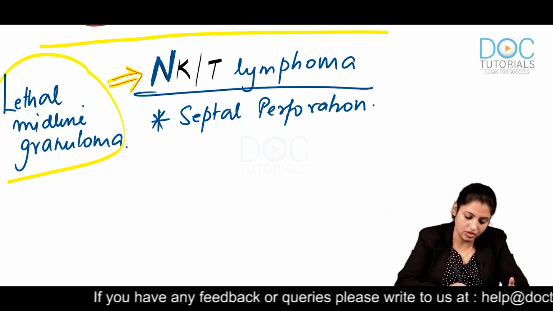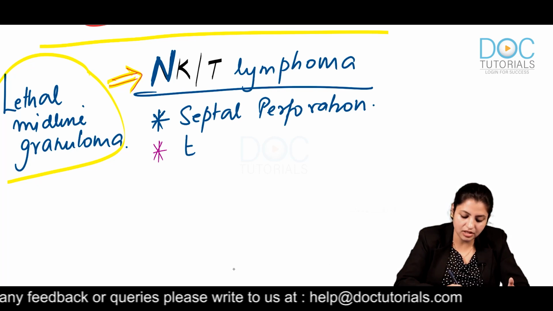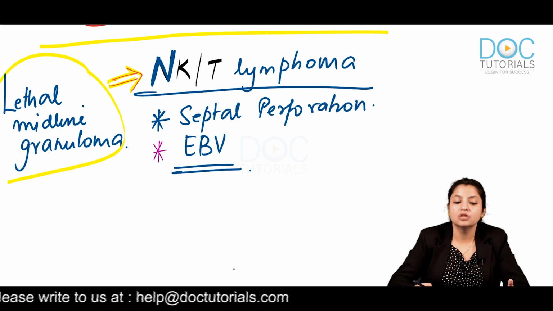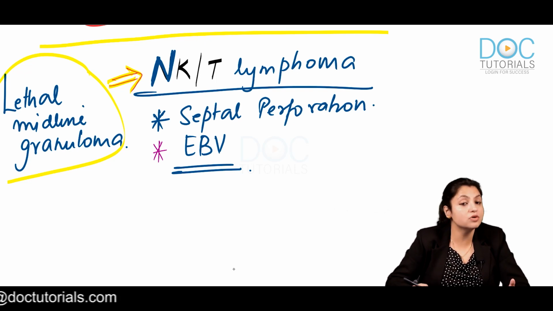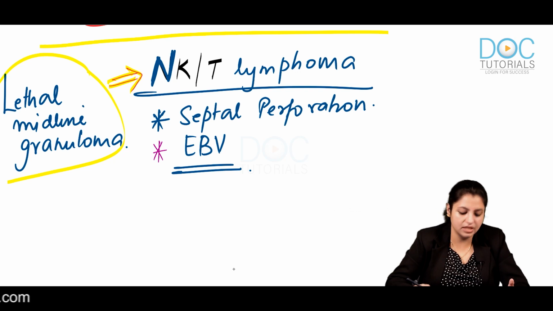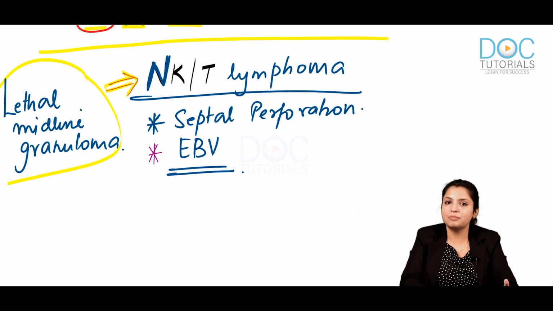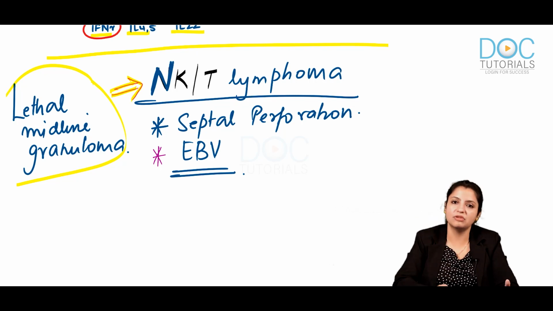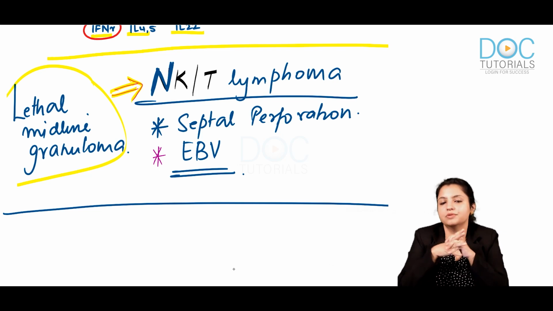So it has septal perforation, number 1. Number 2, you have to identify that these are usually associated with Epstein-Barr virus infection. Normally Epstein-Barr virus typically causes B cell neoplasms, but it can also cause NK cell neoplasm, and this is NK T cell lymphoma. So these are 2 important points about this lymphoma which I want you to identify. They usually cause septal perforation, so it is also called lethal midline granuloma, and they are usually associated with Epstein-Barr virus infection. So with that we'll be finishing about NK cells.